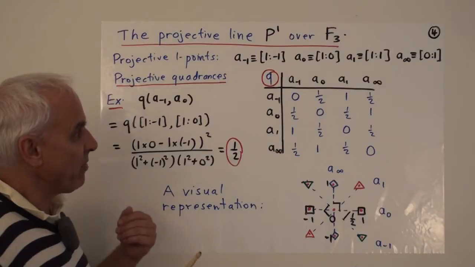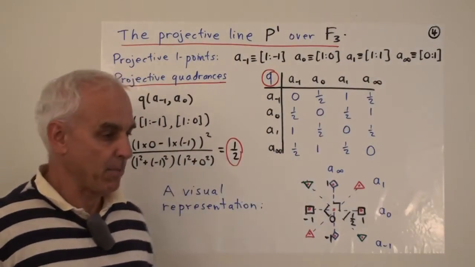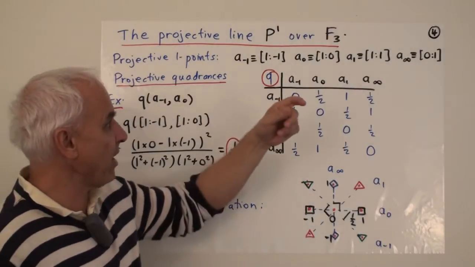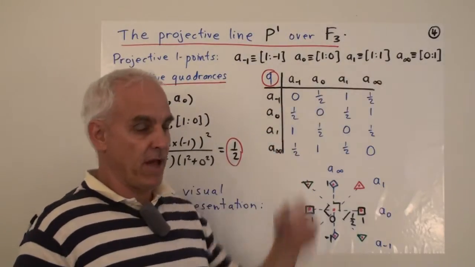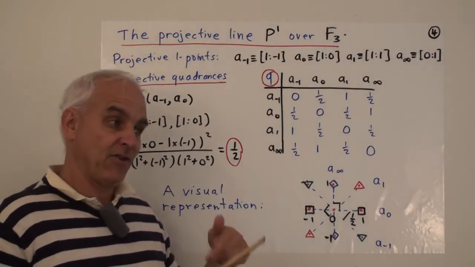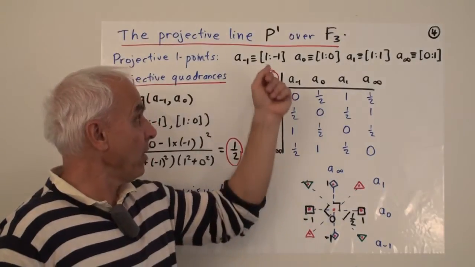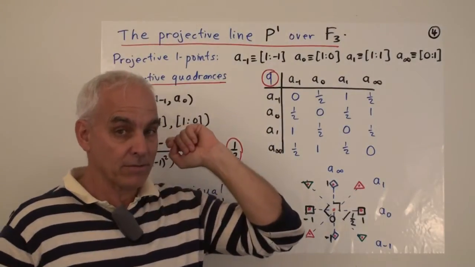Every other projective 1 point is the same as one of these. So for example, 2 to 2 is the same as 1 to 1, because it's just a multiple of that. 2 to 1, for example, is the same as 4 to 2, which is the same as 1 to 2, which is the same as 1 to -1.